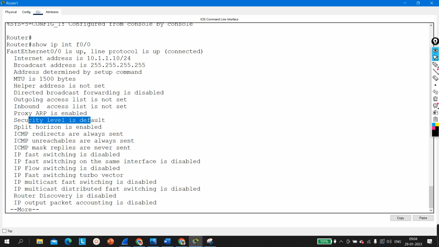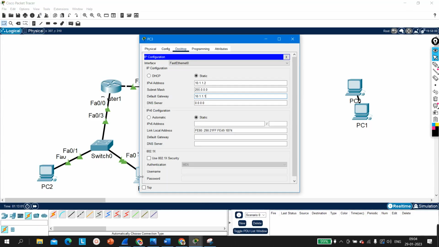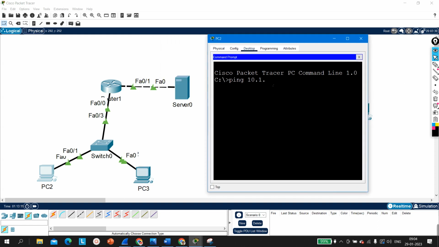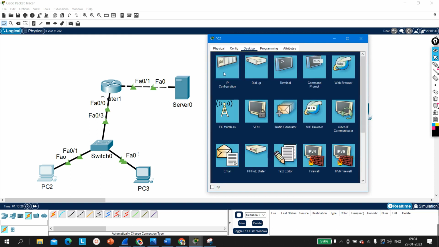But if you disable proxy ARP, then this machine cannot communicate. Now if you ping the server from this machine, see ping 10.1. Sorry, the server IP address is, okay, so on the server we need to configure an IP from the 10 network now.